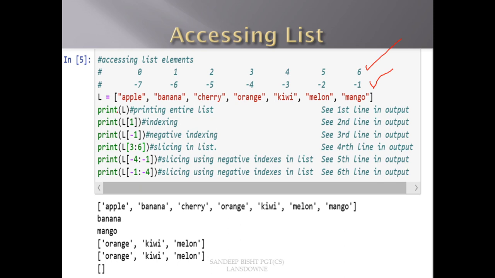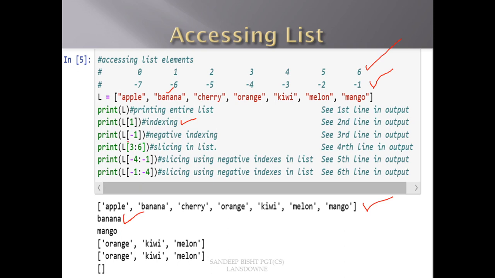Here I am printing the list L, so it will print all the elements of this list. You can see the output here. Now to access an element with the help of an index, I can write print L[1]. L[1] will print the second element because the index starts with 0. The second element is banana, so L[1] will print banana. You can see the output.